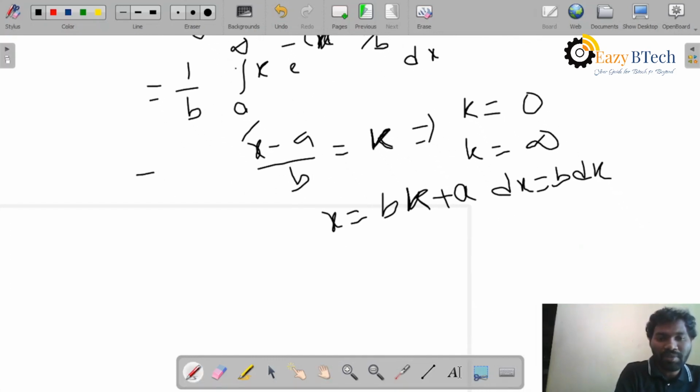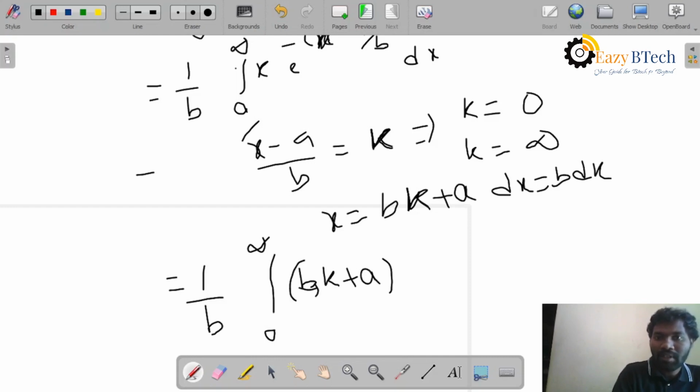After the substitution, I get 1 by b into the integral with limits 0 to infinity. In place of x, I write bk plus a, into e power minus k. In place of dx, I write b into dk.